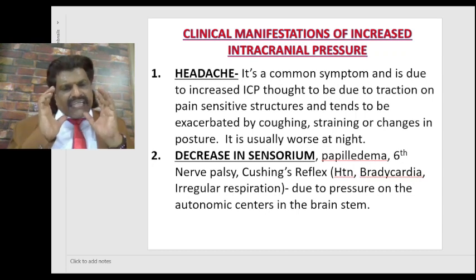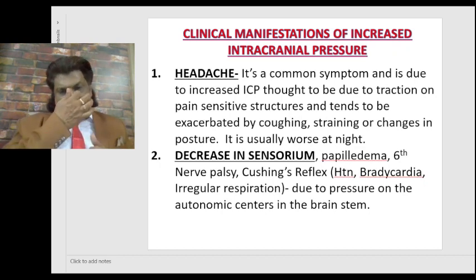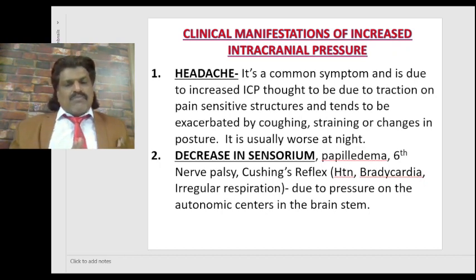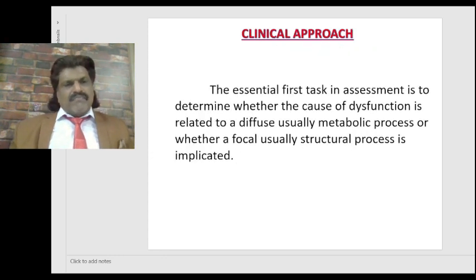Second is a decrease in sensorium. There could be papilledema, sixth nerve palsy, Cushing's reflex, that is hypertension, bradycardia, irregular respiration due to pressure on the autonomic centers in the brainstem.